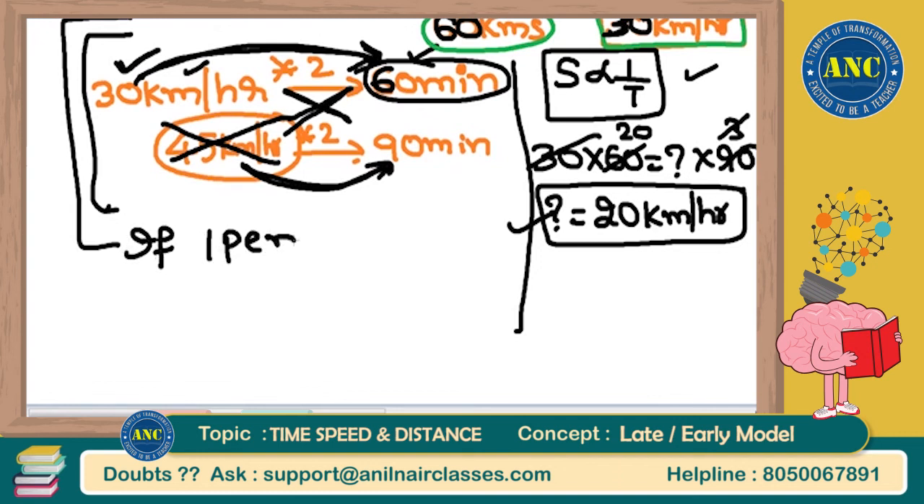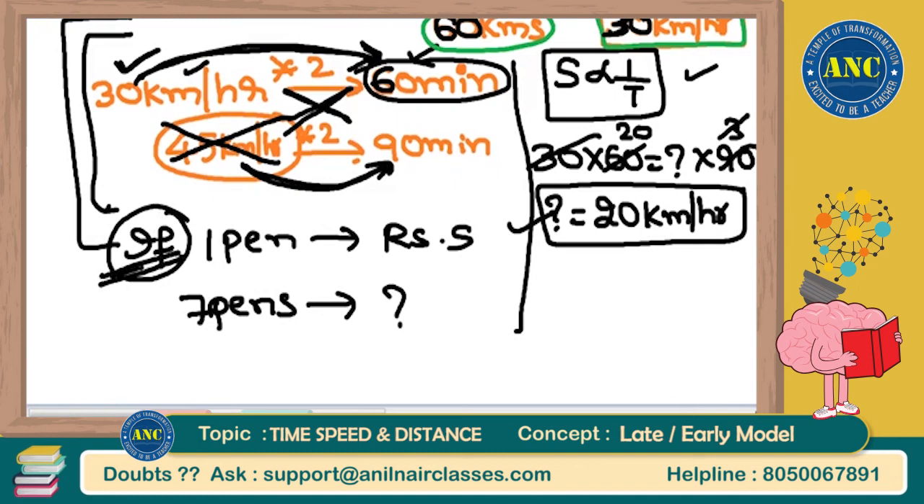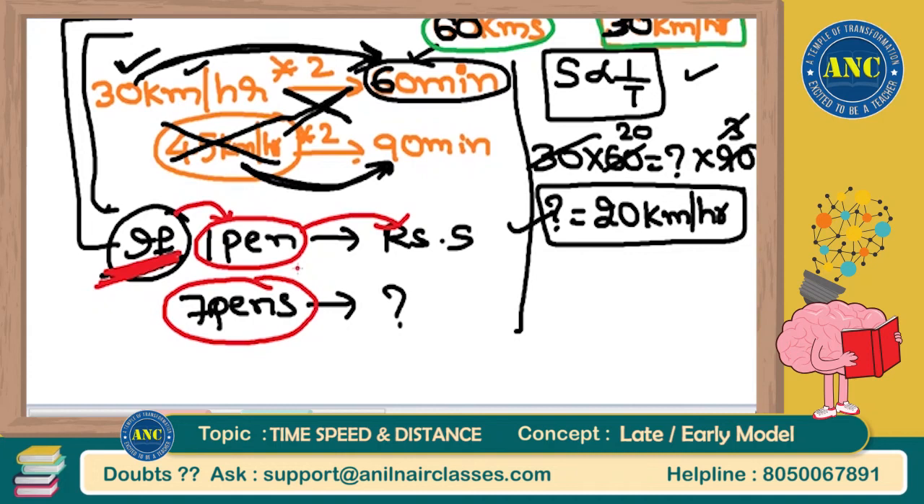If 1 pen is costing 5 rupees, how much will 7 pens cost? If is a condition, if is an assumption, that means I am assuming that 1 pen is costing 5 rupees. It is an assumption. If 1 pen is costing 5 rupees, 7 pens will cost how many rupees? This entire line is according to my assumption because it's an if condition. But 7 pens is question. 1 into 7, 5 into 7.